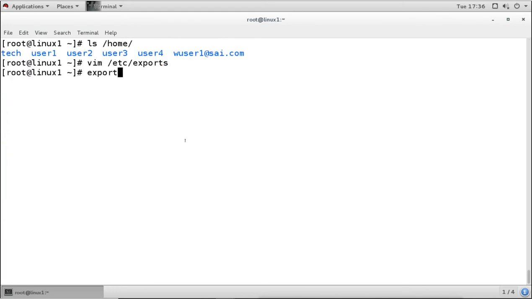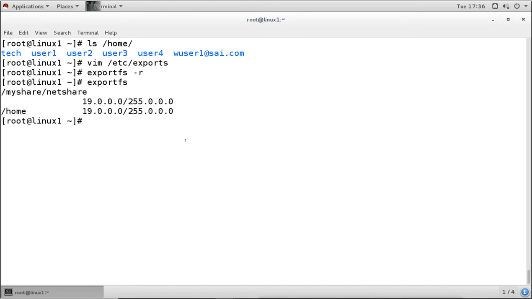We will update this by using the -r option. Now when we check, we can see the home directory is also shared now. This is the other directory we shared, and this is the home directory we have shared now. So we have shared the home directory from the server. Now we'll go to the client and use that home directory there on the client.